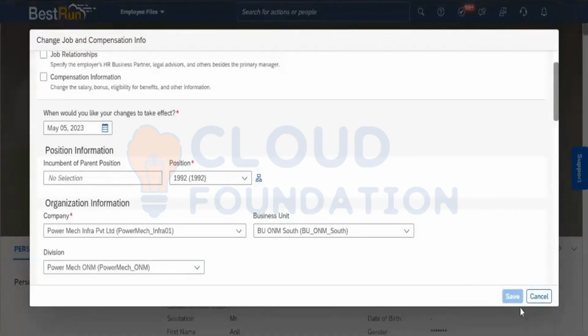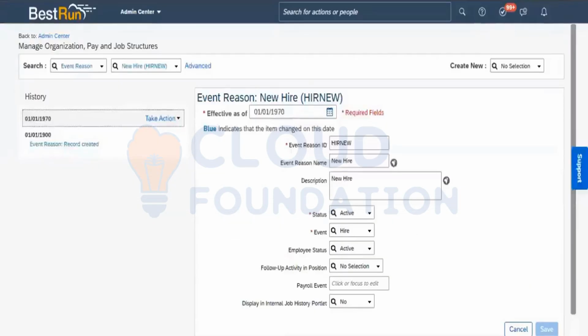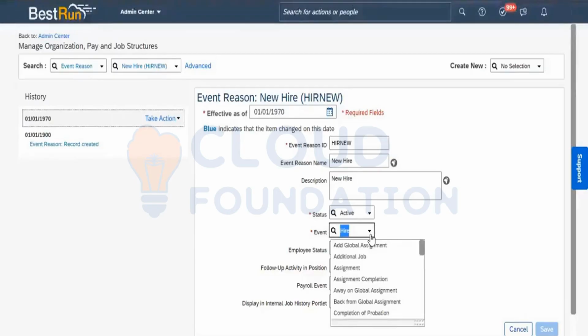And when it is being notified to the system, whatever action is performed will be saved automatically. This is the background process which goes on. For that, we are going to create an event reason. We know what the event is. Event did something as a standard one. That is predefined. These are something we are not creating. It is already created by SAP.